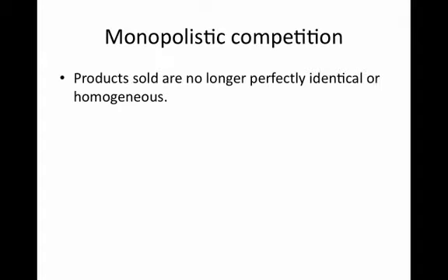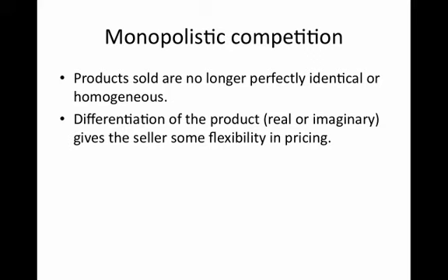Now, another form of market power that we see, or imperfect competition, is monopolistic competition. Now remember, this is the case where we've assumed away the homogeneous product assumption. So products are no longer perfectly identical or homogeneous. And in fact, there's a differentiation in products that different firms sell. Now, whether or not that differentiation is real or imaginary depends on the context that you're dealing with.